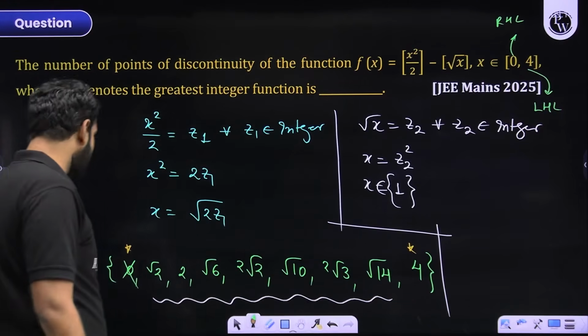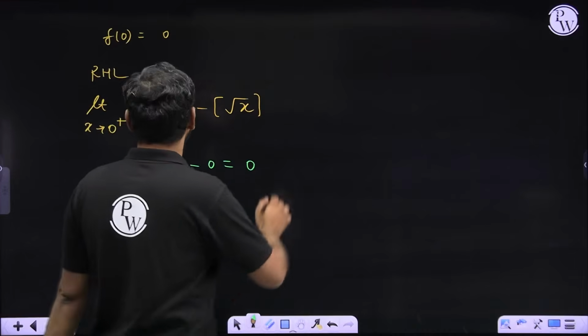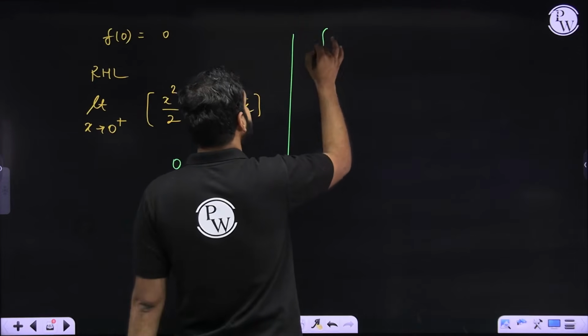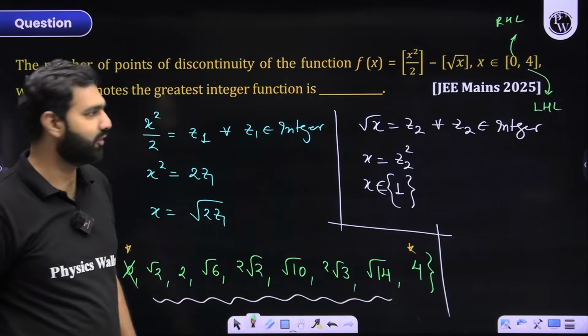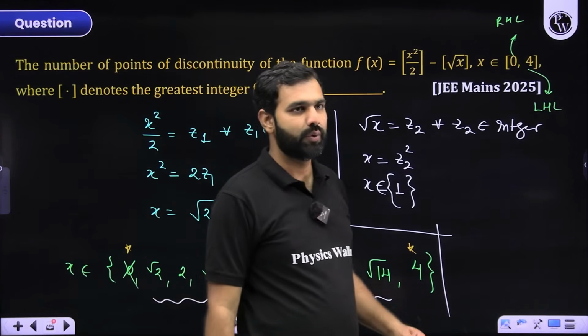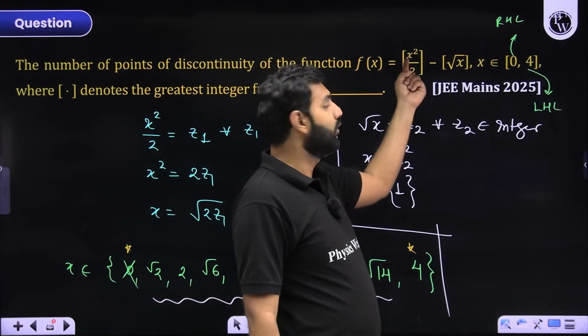Similarly, I'll be checking it at 4 now. So how do I verify it at 4? I hope you're understanding it very clearly that first of all, I need to find the value of the function at 4. So f of 4 is what I'll be finding first. What is going to be the value of f of 4, students? F of 4 means what?